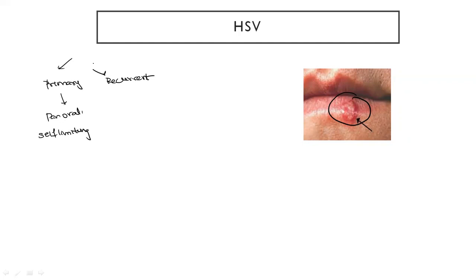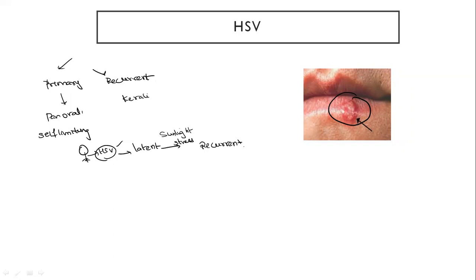What happens is, when the person is first affected by this virus, you might think that once it's cured, the person is fine. But actually, this virus remains latent. And when activated due to sunlight or stress or immunosuppression, there can be a recurrent infection. Now, it is usually keratinized. It can be seen in the form of herpes labialis.